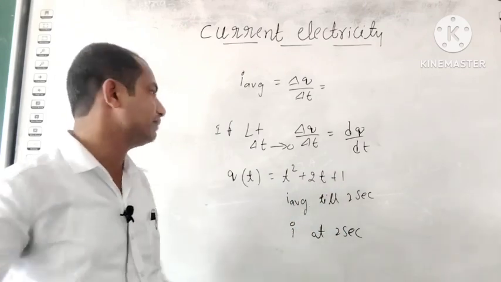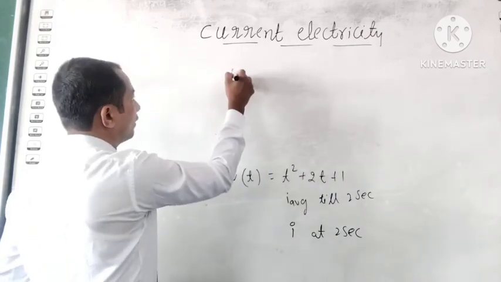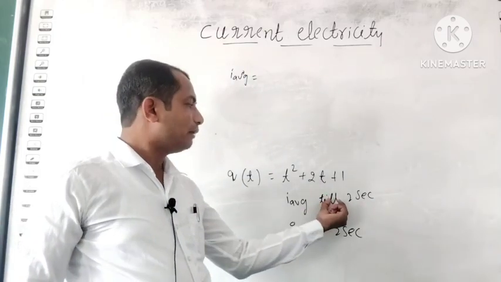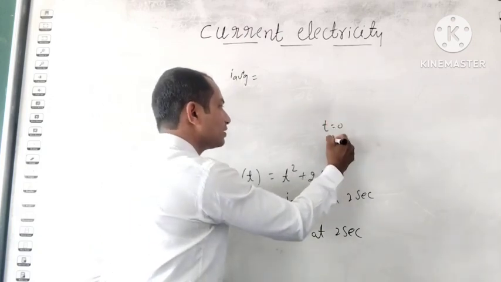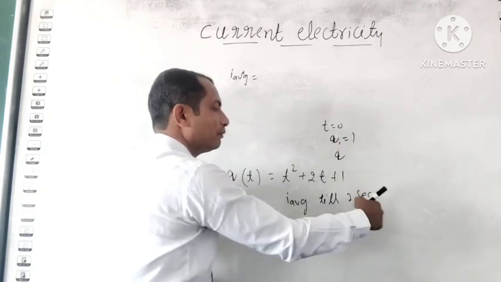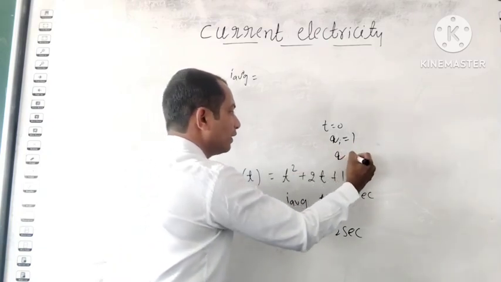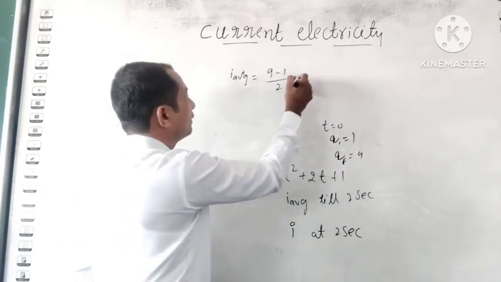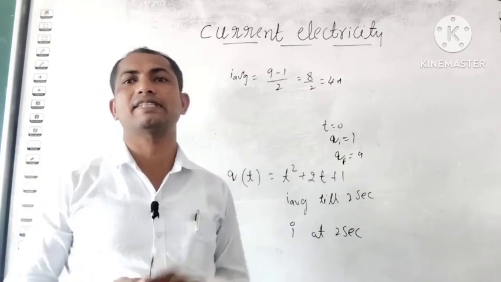How to find the I average? I average is equal to, till 2 seconds. If time t is equal to 0, the initial charge we get is 1, and the final charge when t is equal to 2 seconds is 4 plus 4, 8, plus 1, equal to 9. Q final is equal to 9. So 9 minus 1 upon 2, that is 8 by 2, equal to 4 amperes. This is the average current.